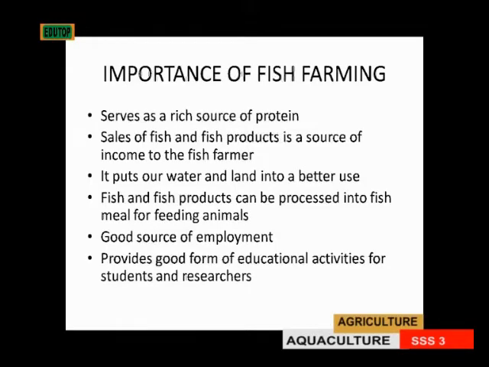Then the next one is that it's a source of income. It generates income for the farmer. By the time he raises the fish, goes to sell it, he gets some cool cash to bring back home. So it's a source of income. I said it's a rich source of protein, it's a source of income.